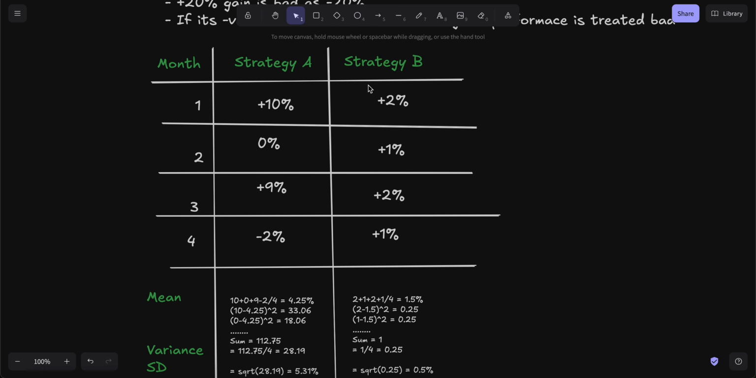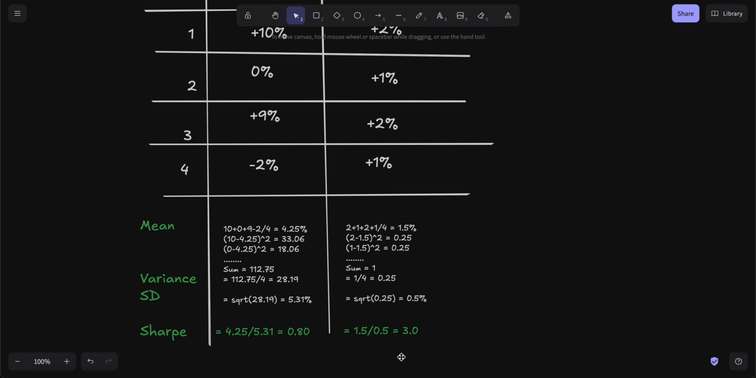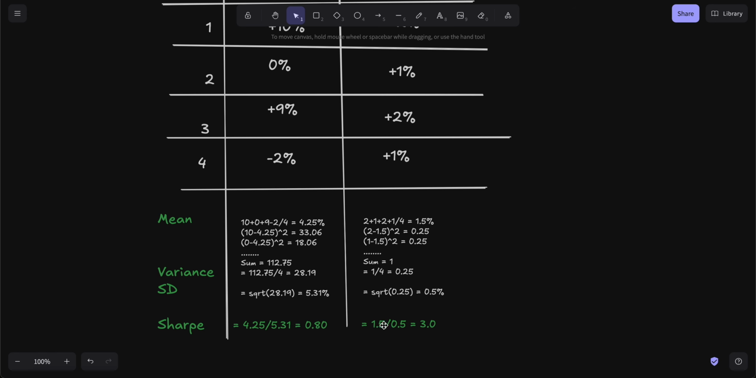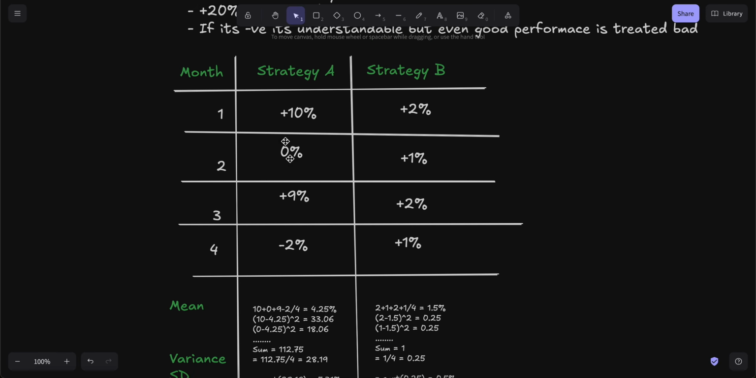Similarly, we can do that for strategy B. Same thing: we add all these numbers, divide by 4 to get the mean, then plus 2 minus the mean, squared, 0.25, and we add it all up and take the square root, which gives us a standard deviation. Dividing Rp minus Rf by the standard deviation gives us 3. Now, look at the Sharpe ratio of strategy A and strategy B. Strategy A has 0.80 and strategy B has 3. So theoretically, people would say the Sharpe ratio is better for strategy B, and hence we have to choose strategy B. But let's take a look at the performance here.